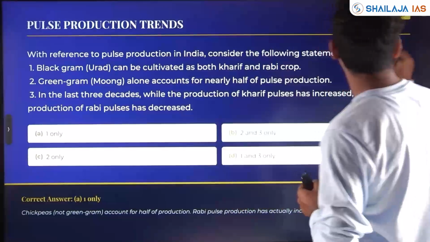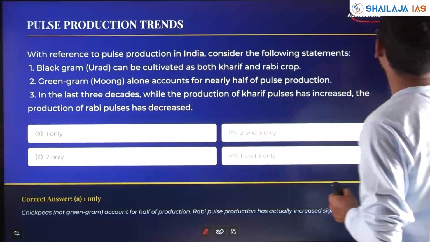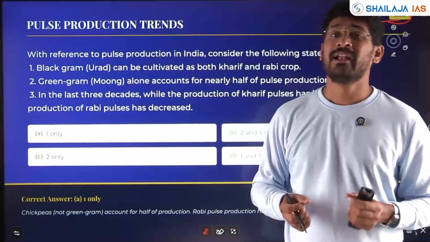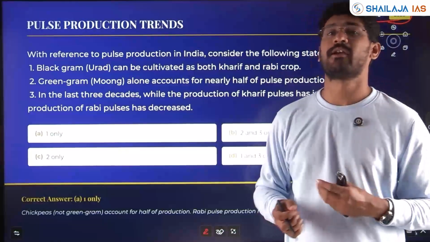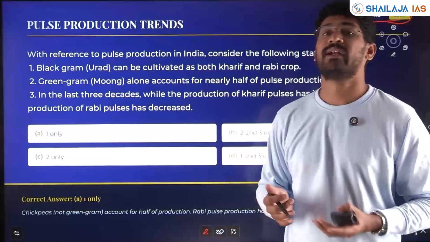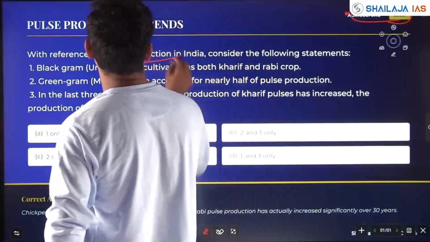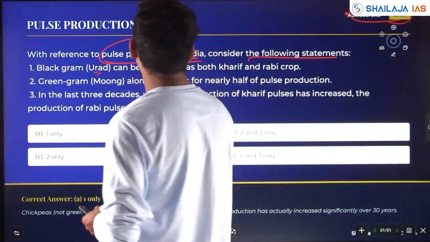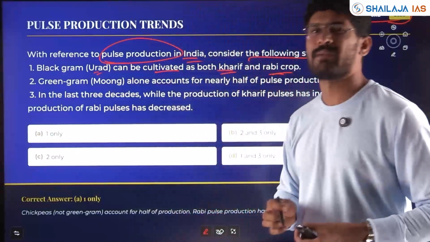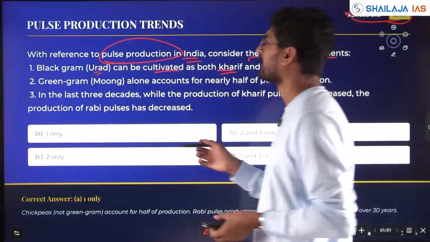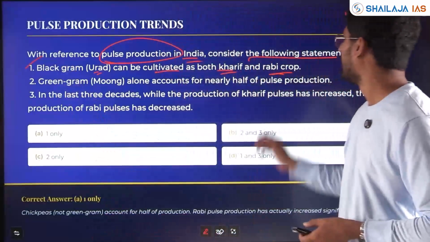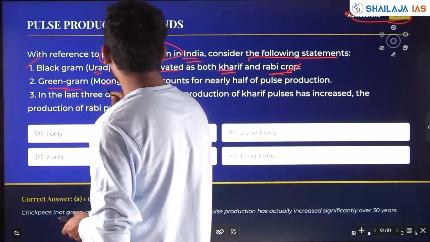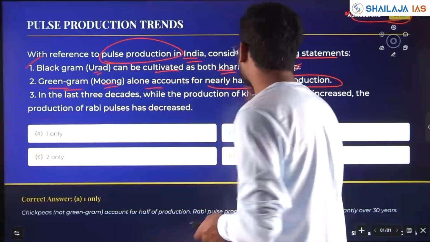Pulse production and its trend, asked in 2020. India is one of the leading producers of pulses. However, India also imports a large quantity of pulses for its consumption needs. That's why this question has been asked in 2020. Pulse production in India, consider the following statements. Black gram, urad, can be cultivated as both Kharif and Rabi crop. Okay, possibility. And yes, gram can be cultivated in both Kharif and Rabi seasons. Green gram or moong alone accounts for nearly half of the pulse production.